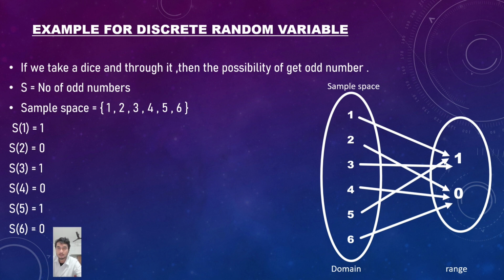When the dice shows 1, the value is 1. When the dice number is 2, the value is 0. Similarly, for 3 it is 1, for 4 it is 0, for 5 it is 1, and for 6 it is 0. And here is the diagram.